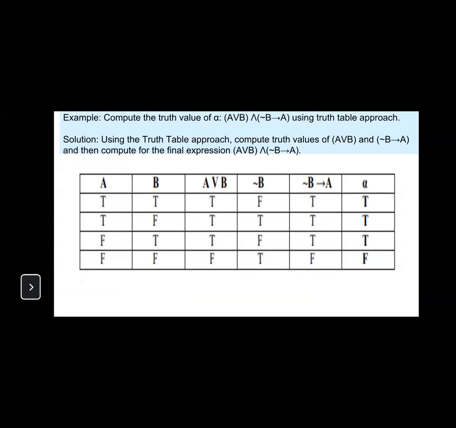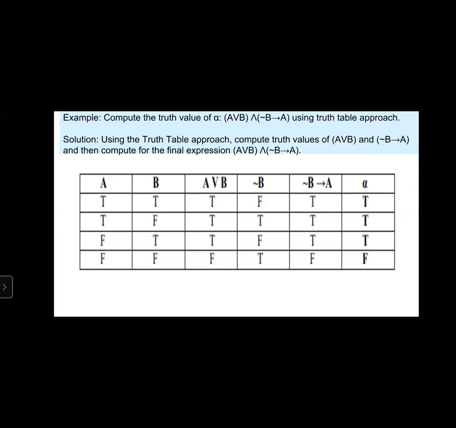Using the truth table approach, compute the truth table values of A or B and negation of B implies A, and then compute the final expression. A is true, true, false, false; B is true, false, true, false.